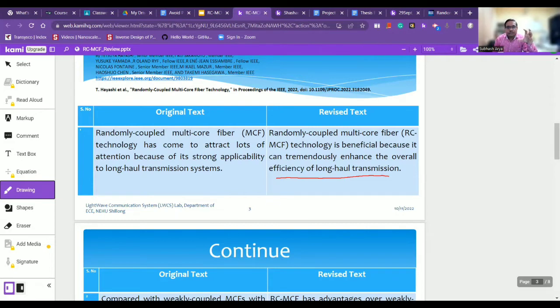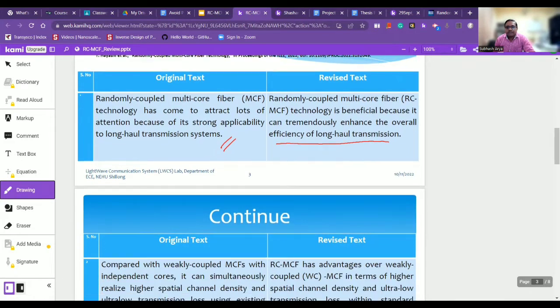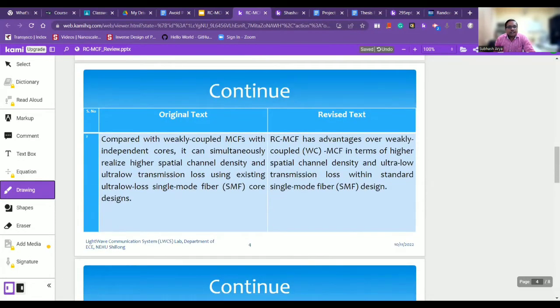So a researcher should read the text carefully, understand, comprehend, and write in their own wording so that he can avoid plagiarism. Of course, after that, we need to put the reference here. Now, second sentence: compared with weakly coupled multi-core fibers with independent cores, it can simultaneously realize higher spatial channel density and ultra-low transmission loss using existing ultra-low loss single-mode fiber core designs.